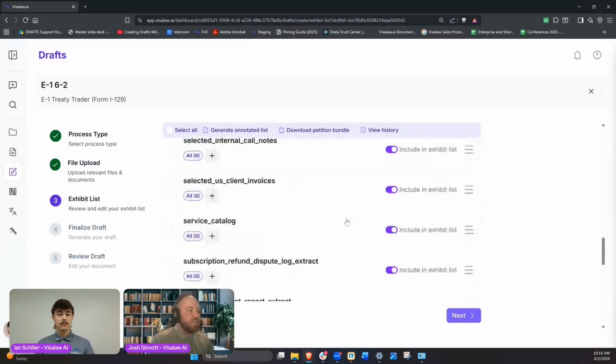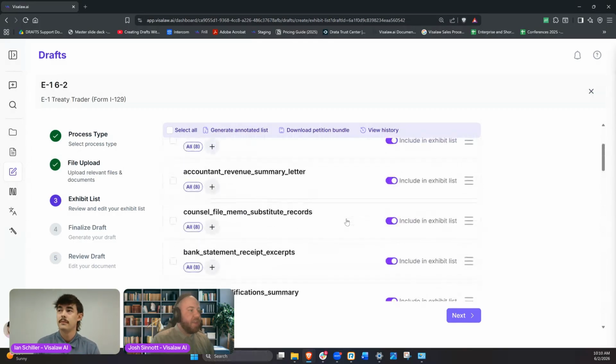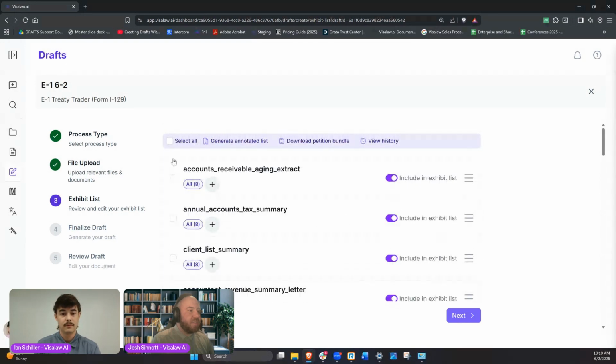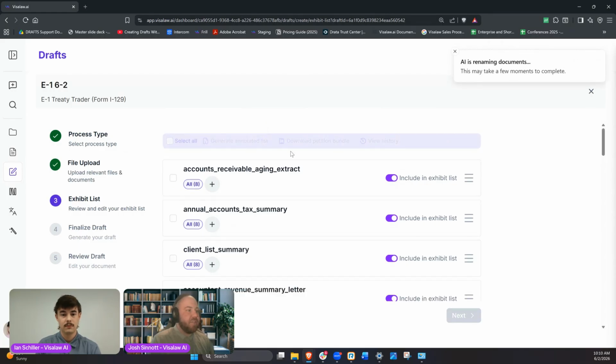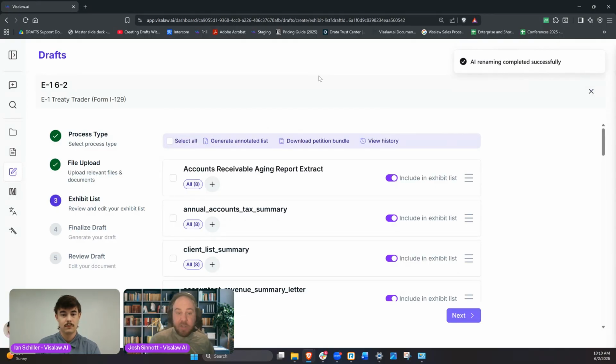Some really cool things with this. Again, if we wanted to go in, a lot of these have these little underscores and stuff as well. If we wanted to change, maybe we wanted this to read a little bit better, we actually can use the AI to rename some of the documents in here. I'm just going to do it for the first one to show an example. But being that the AI actually read all these materials, as you can see, we now have basically the exact same thing, but with those additional underscores removed, making it a little bit cleaner to look at as well.